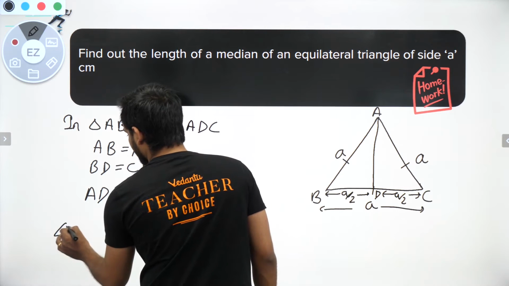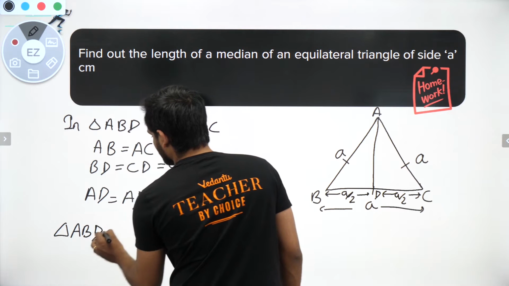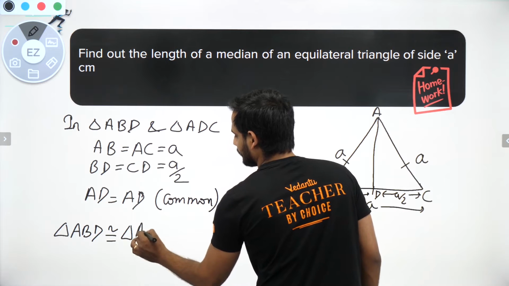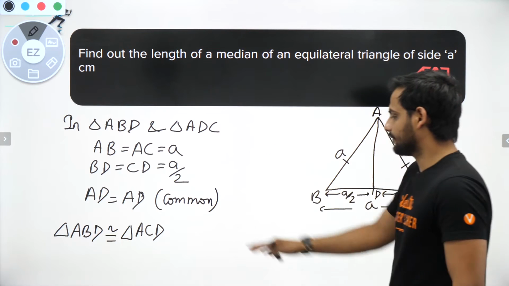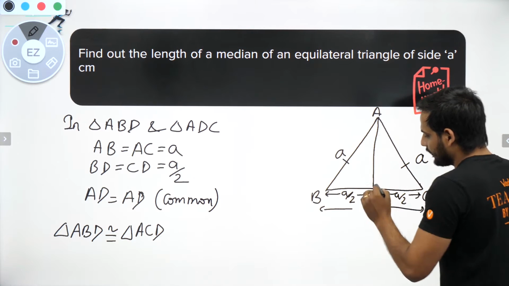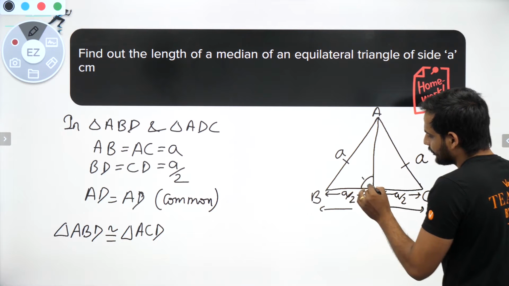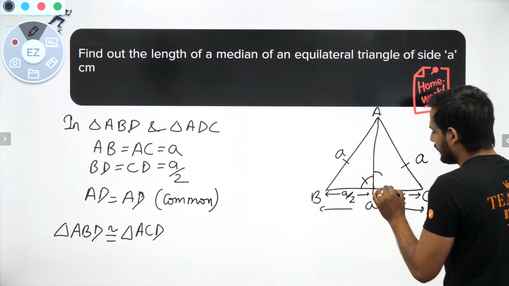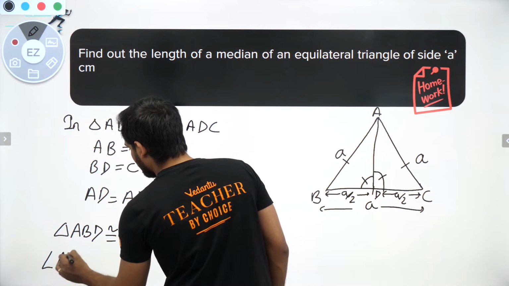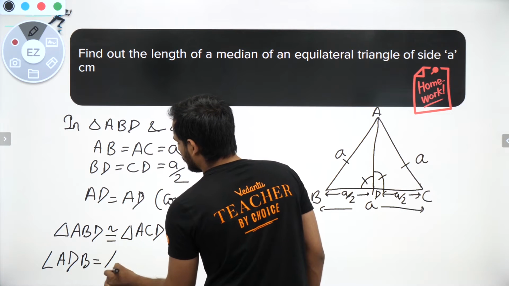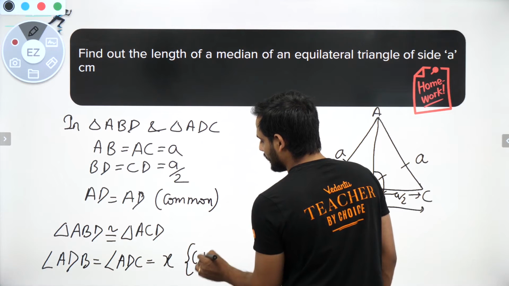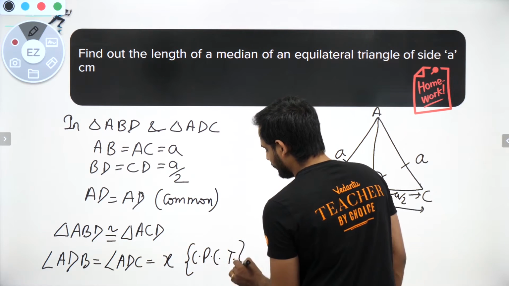So I can say triangle ABD is congruent to triangle ACD. If these two are congruent, all the corresponding parts will be equal. So angle ADB will be equal to angle ADC because they are corresponding parts of congruent triangles, and let us say both are equal to X.